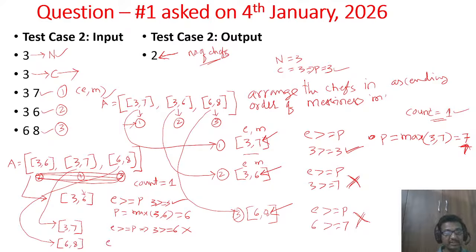So check the condition, E greater than or equal to P. What E indicates here is 6. 6 greater than or equal to 6, yes, the condition is true. That means this chef can prepare the dish, so add 1 to count, and count becomes 2. Then the complexity updates. Since the chefs are over, the output we got is count equal to 2, which is equal to the test case 2 output.